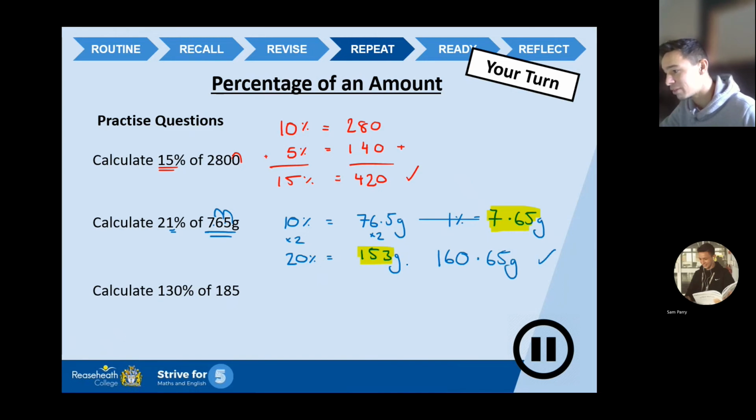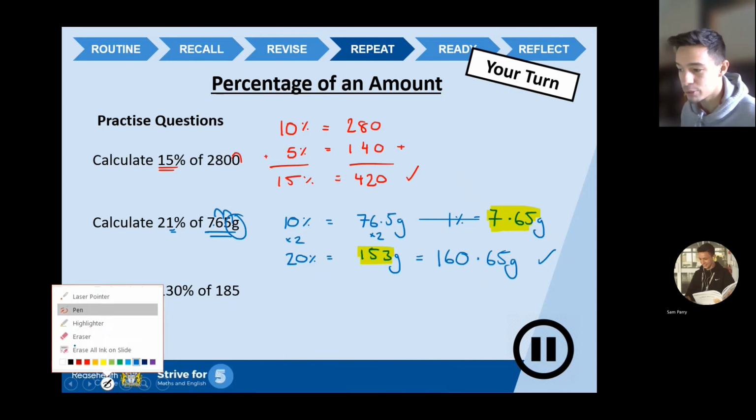Grams is crucial. Keep the examiner happy. Put that unit in. If it's got grams in the question, put grams in your answer. If it's got pounds, if it's got weight, it's anything, keep the examiner happy. Keep those units of measurement in there. So 420 for question 1, 160.65 grams for question 2.